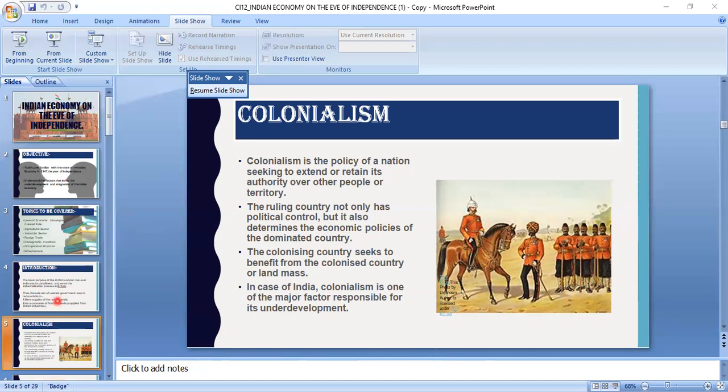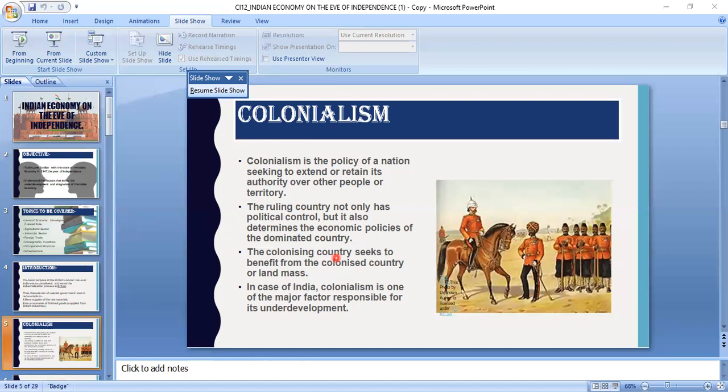That means that before the British period, Indian agriculture was very much developed. Indian villages were self-sufficient. They were independent. Whatever needs the Indian villagers had, they were able to fulfill from the village and its allied activities.